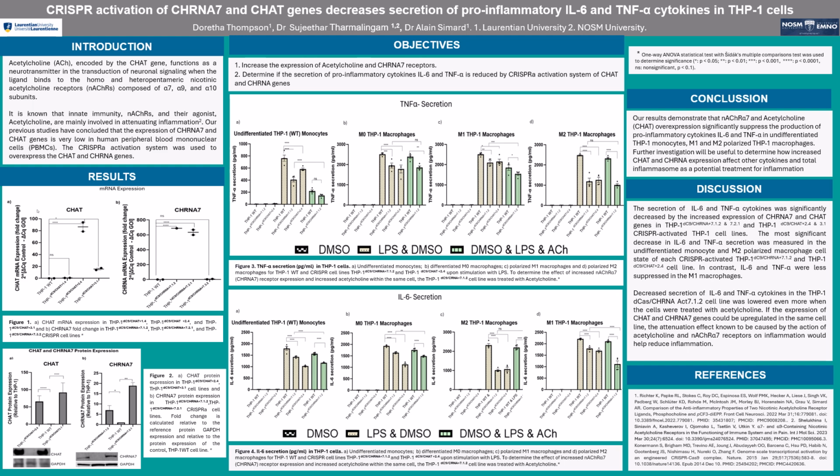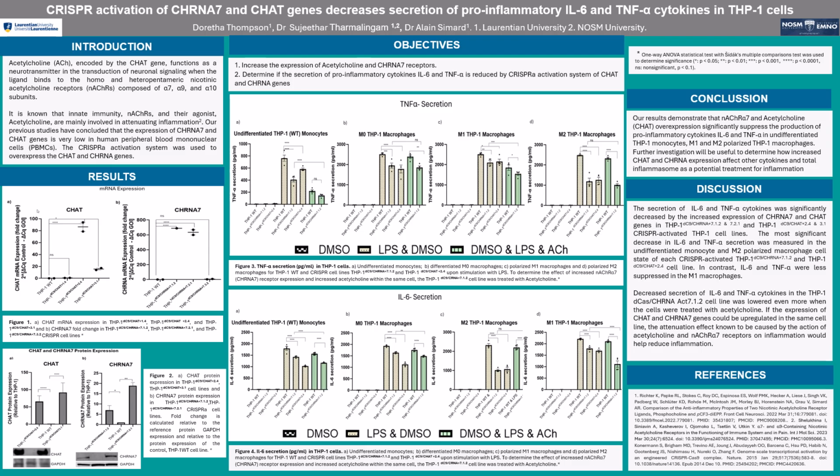From figure 3A, we see the CHAT protein expression in our THP1 CHAT cell lines, and in B, our alpha-7 protein expression in our THP1 dCas alpha-7 CRISPR cell lines, measured by means of fold change, which was calculated relative to the reference protein GAPDH expression and relative to the protein expression of the control, which is our THP1 wild-type cell line. Protein expression is also significantly increased.